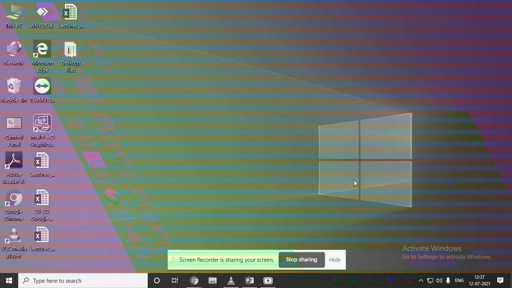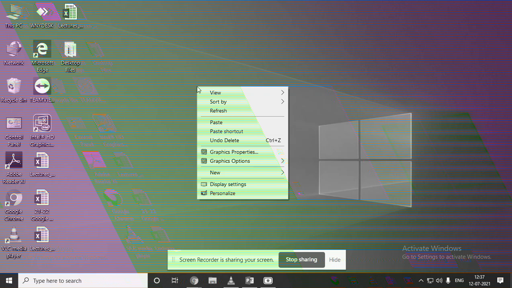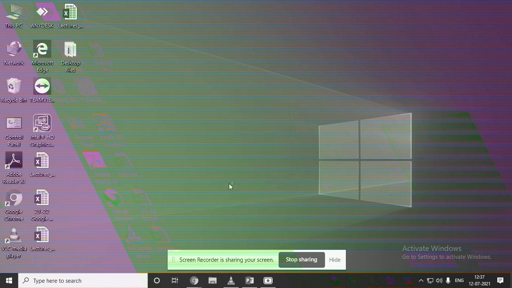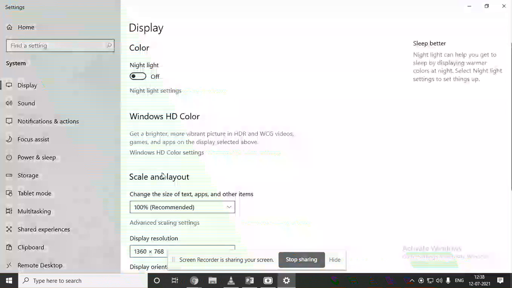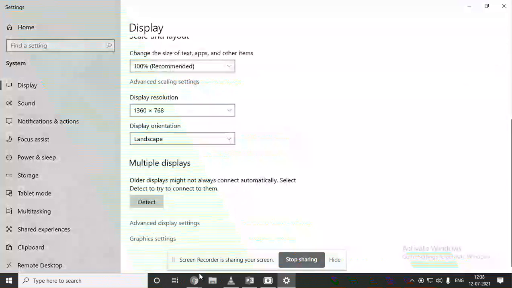So next we will see customizing the Windows environment. In this customizing the Windows environment, we have to learn how to customize the start menu, how to change the desktop background, how to pin and unpin the programs. If you want to change this background, then you just right click on your background, and click on display settings. Then if you want to change the wallpaper from here, now just wait a minute.